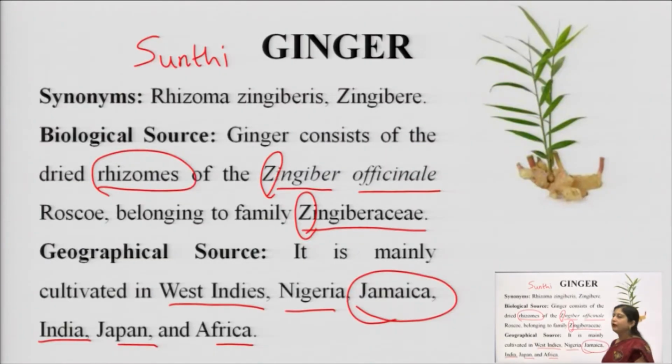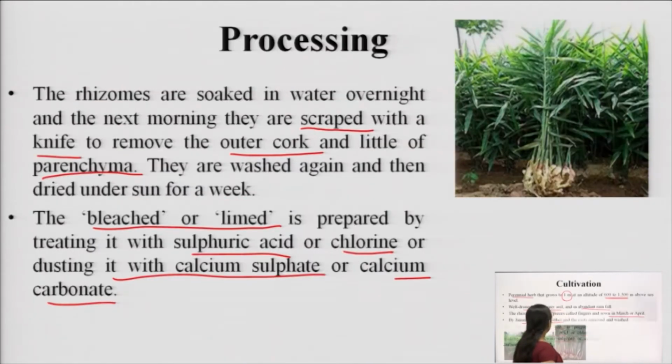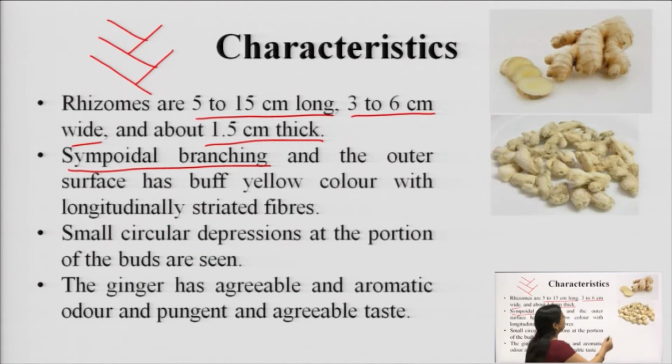I think it is there in the first slide. So, you can see here that it is having a sympodial branching of the leaves. Okay. So, it is in this manner. Same way the rhizomes are also in sympodial branching, like you can see this piece here, it is having a sympodial branching. Okay. So, both have this sympodial branching.